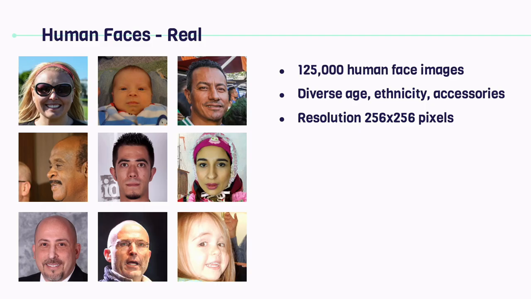For the real human face images, two significant datasets were included. The first dataset contains 30,000 high-quality celebrity face images and was originally created by NVIDIA for their generative adversarial networks research. The second dataset was sourced from Flickr and contains 95,000 diverse face photographs featuring a wide range of ages, ethnicities, accessories, and backgrounds.